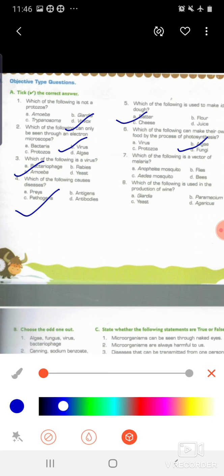Which of the following is a vector of malaria? Anopheles mosquito, flies, Aedes mosquito and bees. The answer will be Anopheles mosquito, and mainly the female Anopheles mosquito. Which of the following is used in the production of wine? Giardia, Paramecium, yeast and Agaricus. The answer will be yeast.